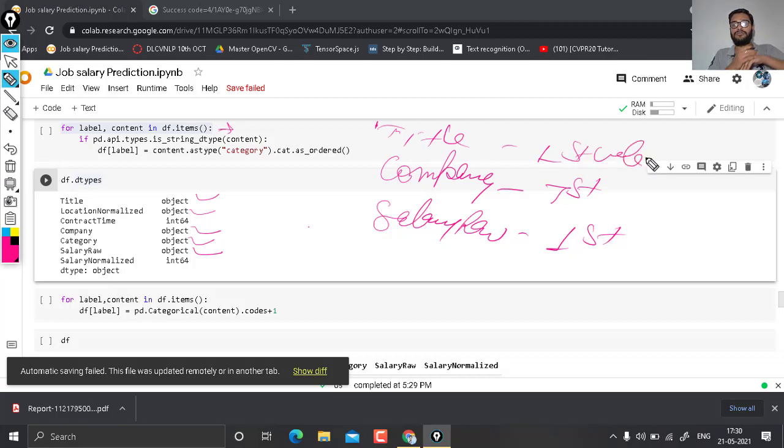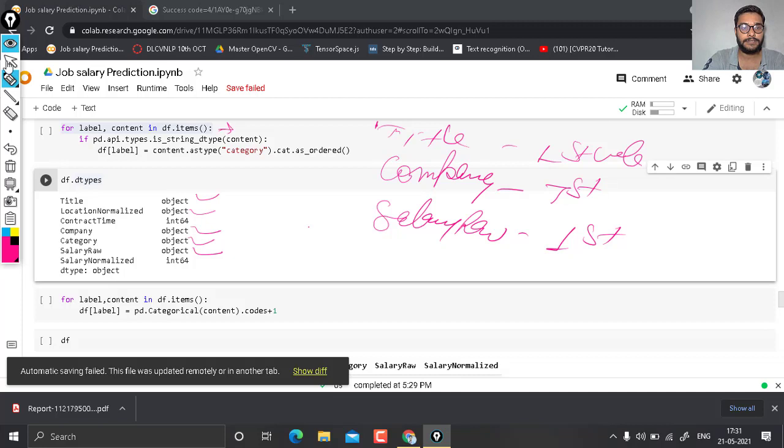Like that, it takes the first value of each and every column, and then it checks if the type of that value is a string. If it is a string, then it will convert that column from object into category type.